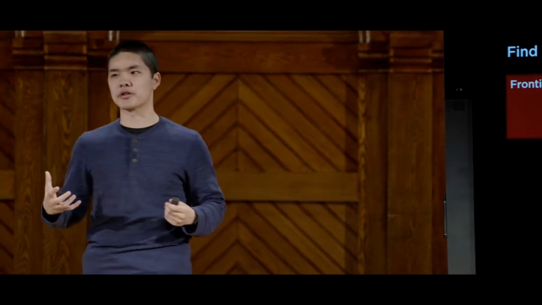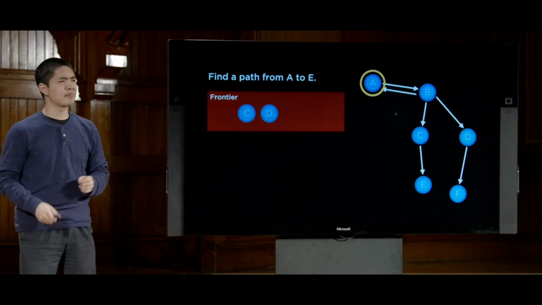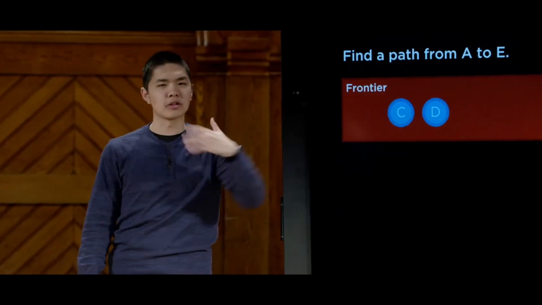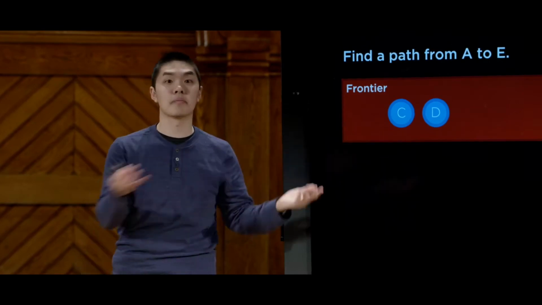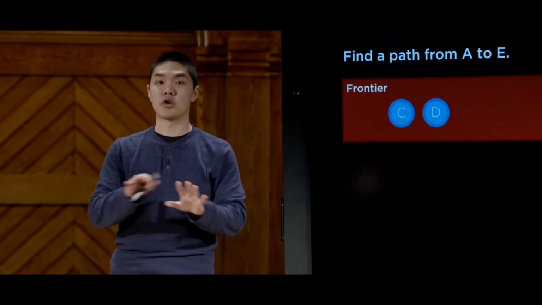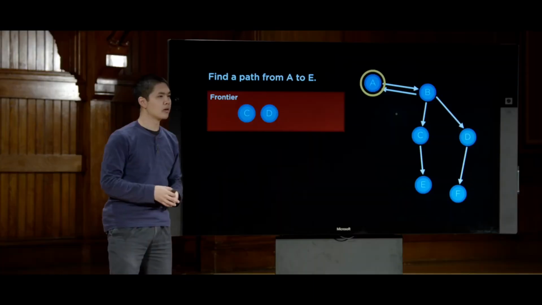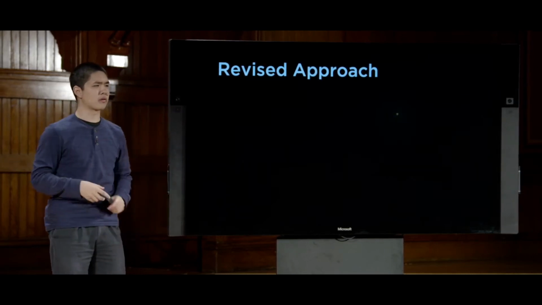So what is the solution to this? We need some way to deal with this problem. And the way that we can deal with this problem is by somehow keeping track of what we've already explored. And the logic is going to be, well, if we've already explored the state, there's no reason to go back to it. Once we've explored a state, don't go back to it. Don't bother adding it to the frontier. There's no need to. So here's going to be our revised approach, a better way to approach this sort of search problem.